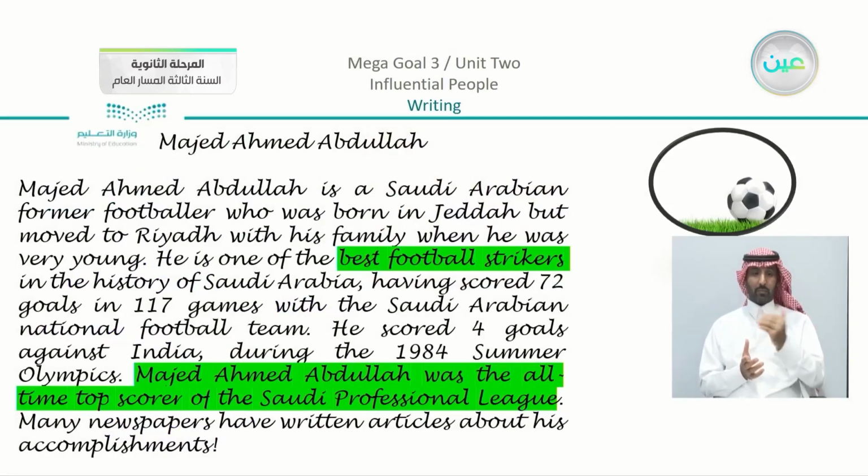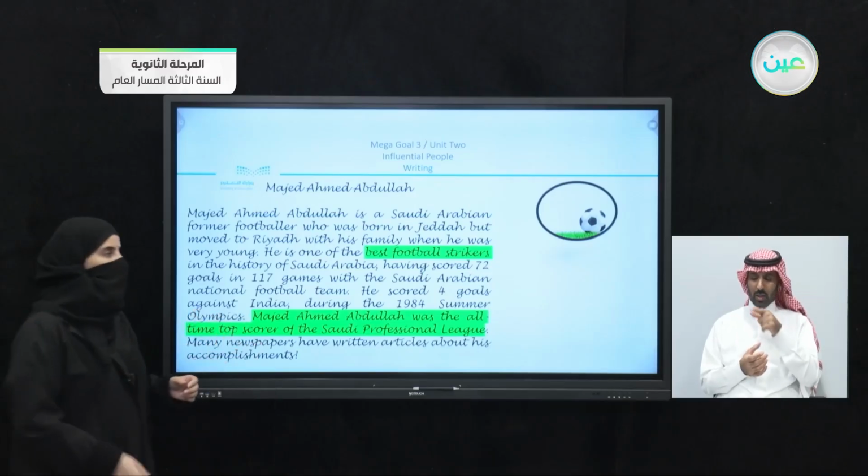Now, going back to the paragraph they have in the book about Majid Abdullah, we can see that we have the best football strikers. He is one of the best football strikers. We have something also here. Majid Ahmed Abdullah was the all-time top scorer of the Saudi Professional League. So these are the best qualities that we can describe the player with.